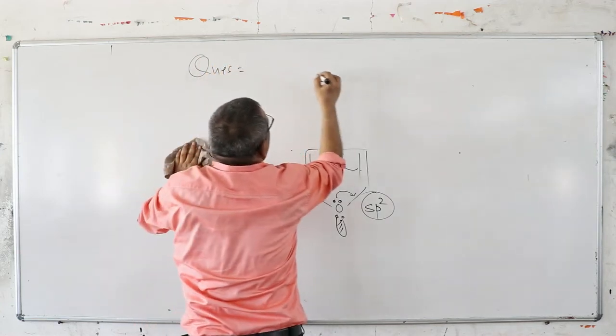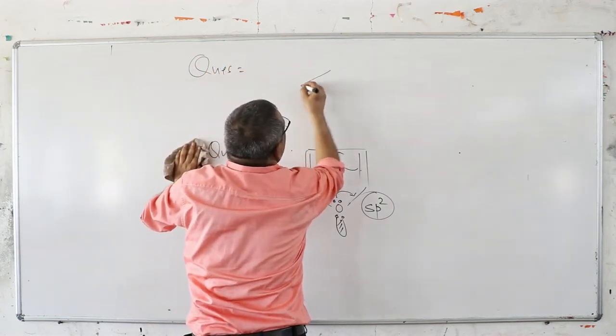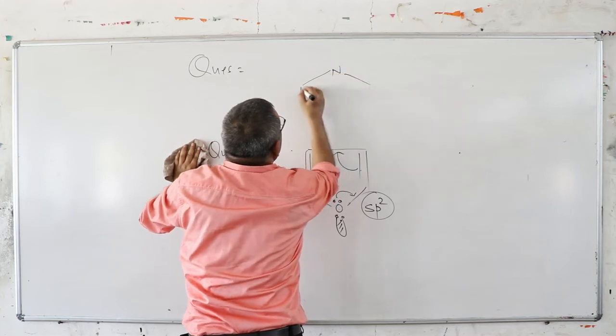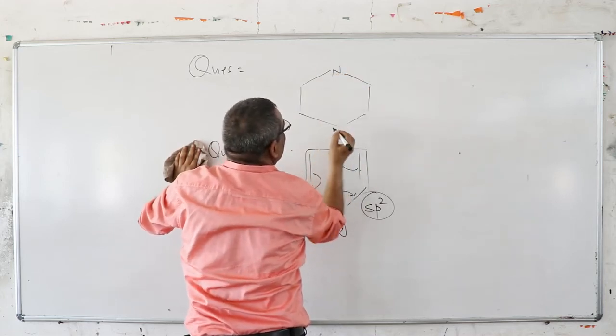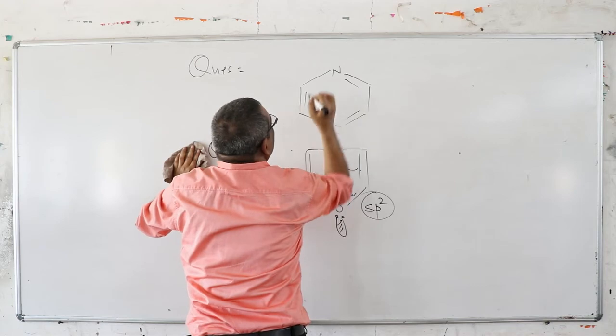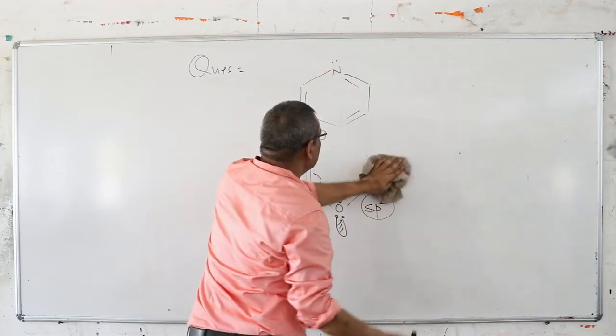You have heard the name pyridine, okay? You have heard the name pyridine. This is nitrogen. What is the hybridization of the nitrogen atom? I am discussing some questions here. The lone pair you are looking at, okay?